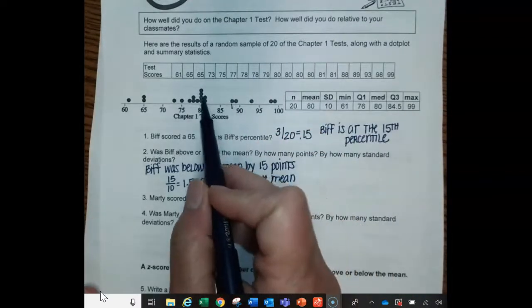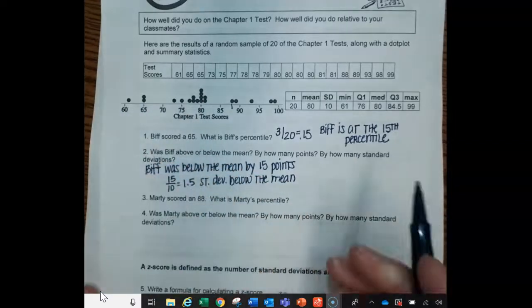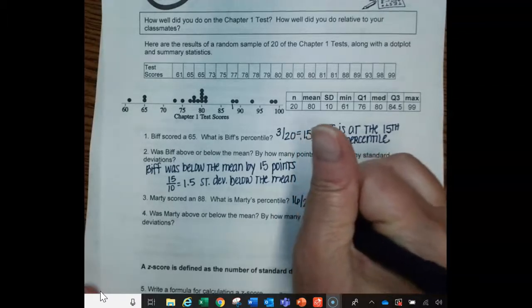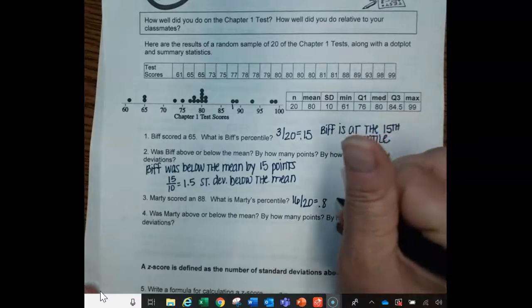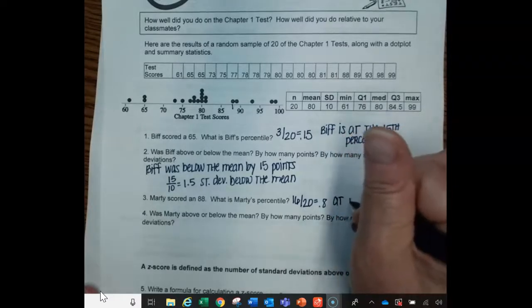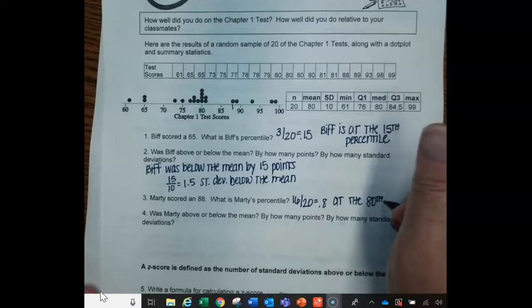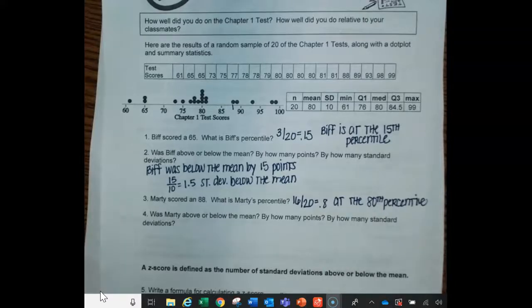So we have 1, 2, 3, 4, 5, 6, 7, 8, 9, 10, 11, 12, 13, 14, 15. 16 of the 20 people scored the same as Marty or less, which equals 0.8. So Marty is at the 80th percentile. Okay, that means he did the same or better than 80% of the people. Only 20% of the people did better than Marty.